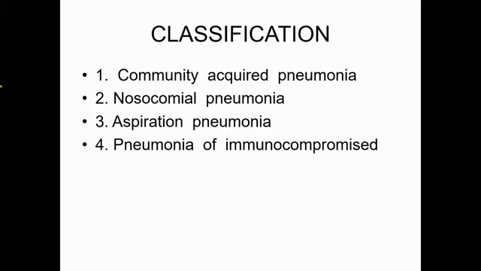I am repeating, under 5 years children and who are not neonates, that is more than 4 weeks age, the common cause of community acquired pneumonia are among bacteria Streptococcus pneumoniae, Staphylococcus aureus, Haemophilus influenzae type B, Klebsiella, Mycoplasma, etc. And among the viruses, most common is respiratory syncytial virus.